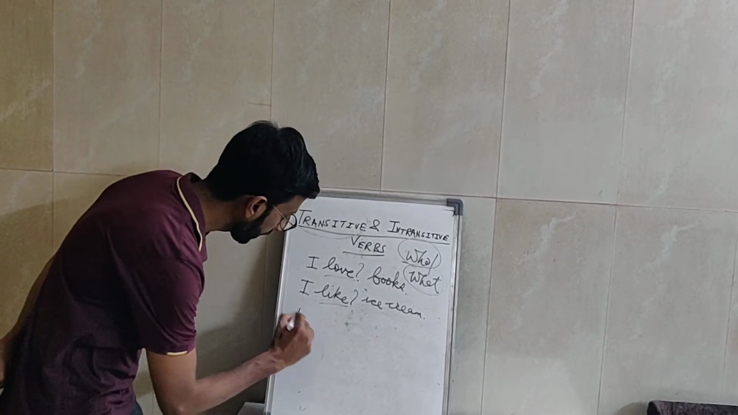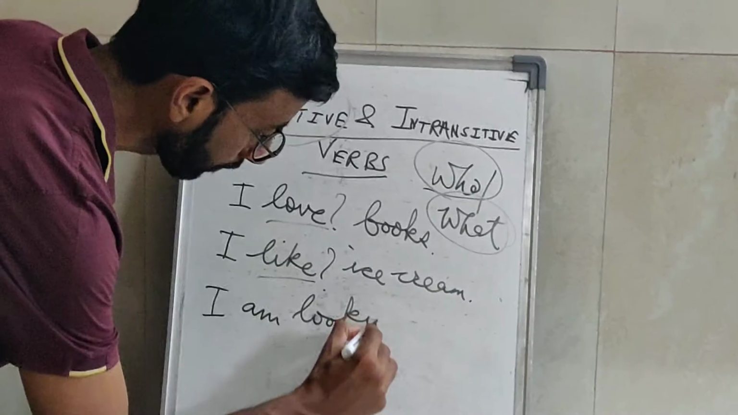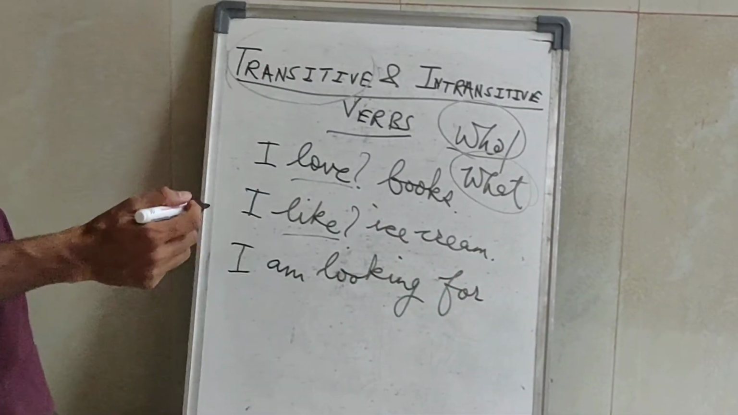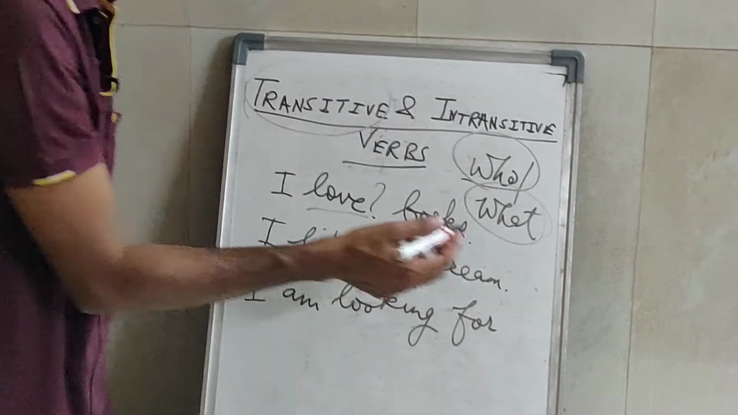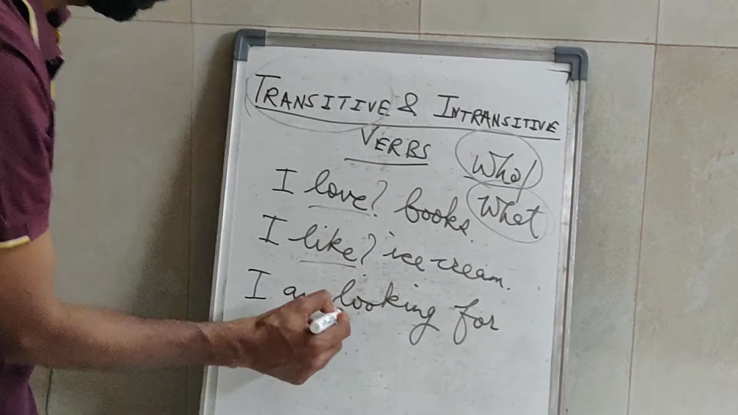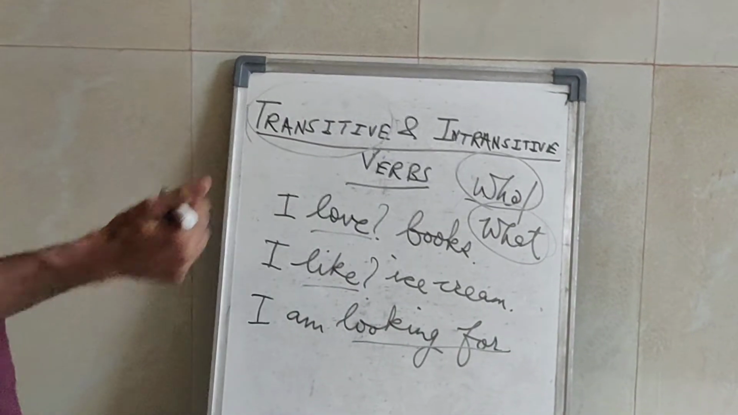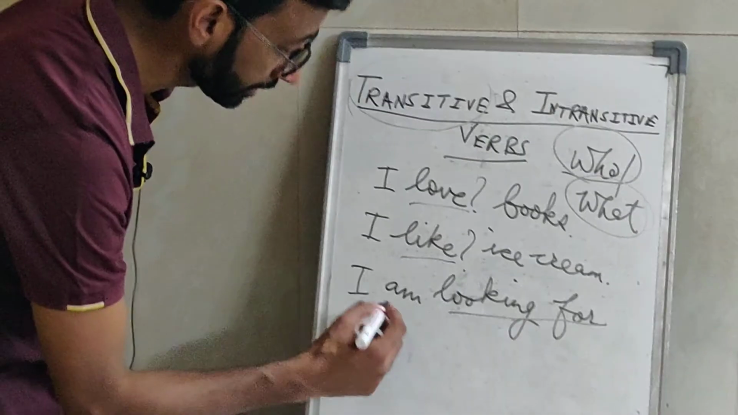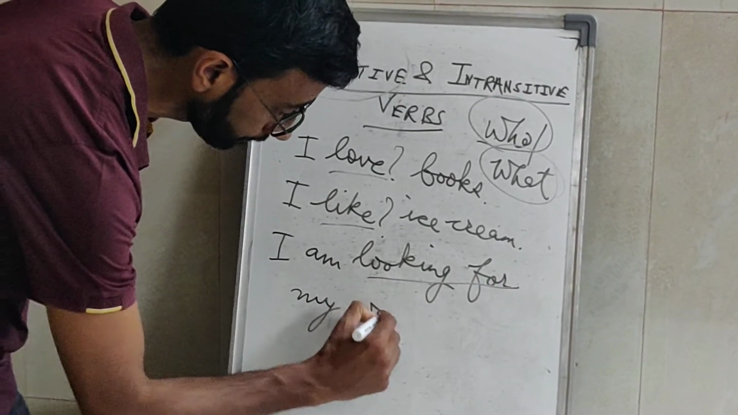If I write "I am looking for," then the question is, I am looking for what, or I am looking for who. So in this case we can say that "looking for" as a phrasal verb is also a transitive phrasal verb, because it answers the question who or what. Let me complete the sentence: I am looking for my wallet.